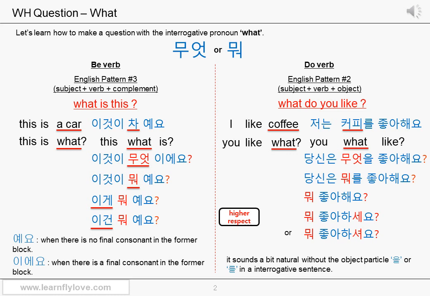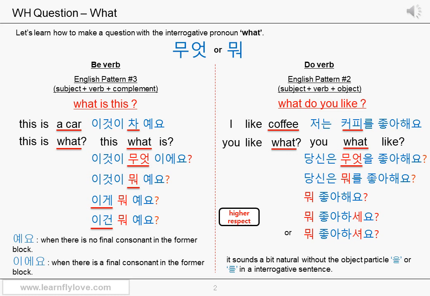We don't normally use 당신 in an honorific sentence, as you know. And we don't need to use 이 or 가 for the subject because the subject I or you is not something we want to know here. Therefore, we don't have to emphasize it. What, 무엇을. We add a particle 을 because this what is in the position of the object.